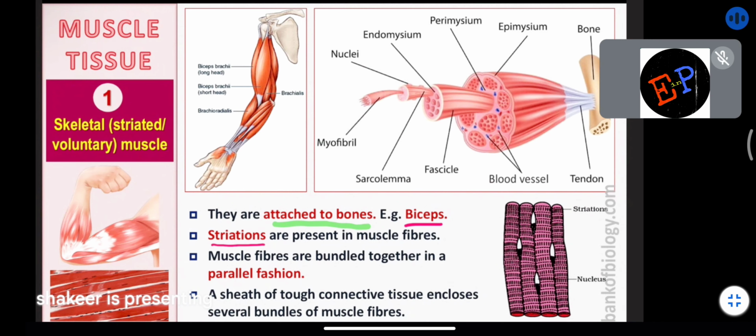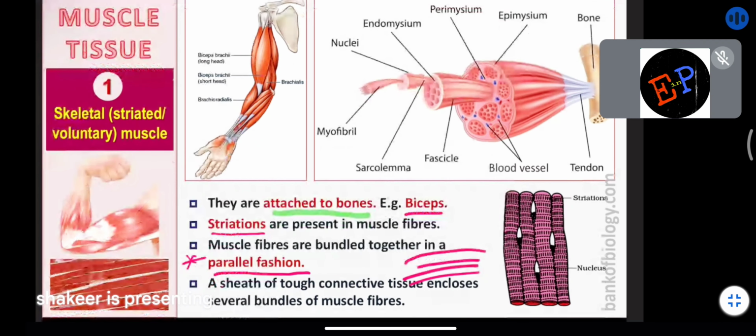Muscle fibers are bundled together in a parallel fashion. This is one important point. All these muscle fibers are arranged parallel. What is meant by parallel arrangement? This is one muscle fiber, second one, third one, like this. This kind of arrangement is called parallel arrangement. Then a sheath of tough connective tissue encloses several bundles of muscle fibers. So this group of muscle fibers is again protected by another layer called tough connective tissue.